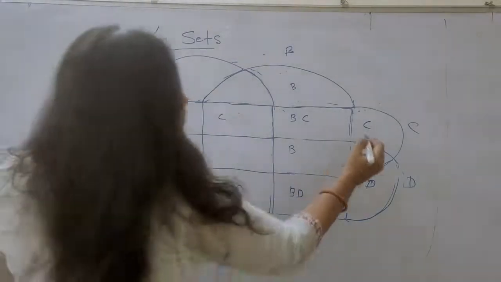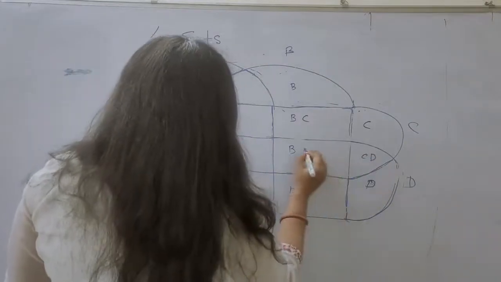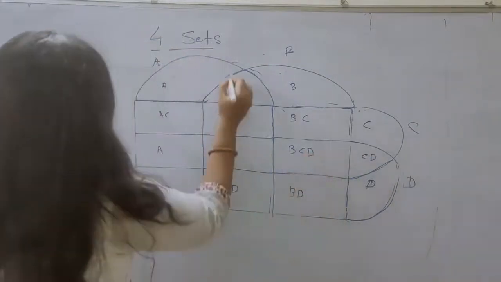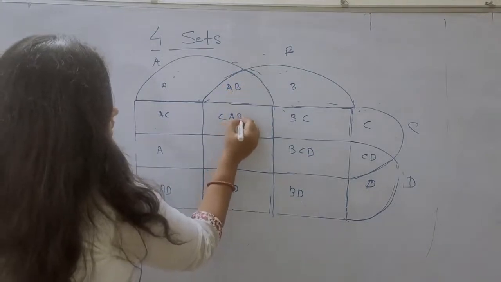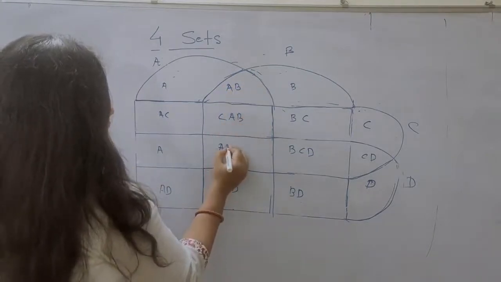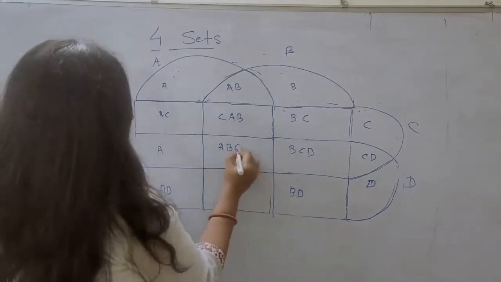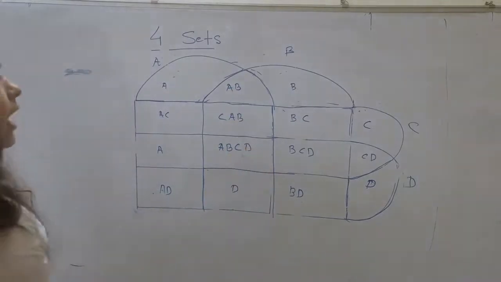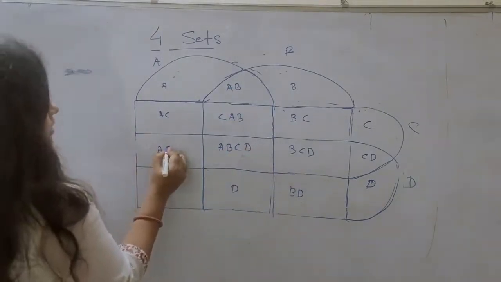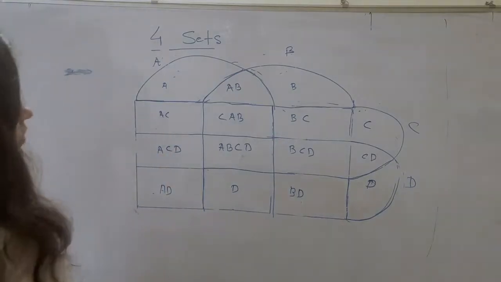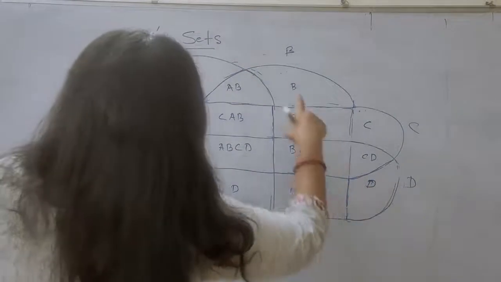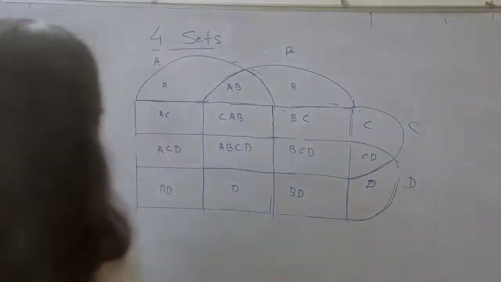This is the region of both C and D, so C and D should be here. This is the region of both A and B. A and B is also here. A, B and C and D. And this is the region of A, C and D. This is the region of B and D. Okay, correct?